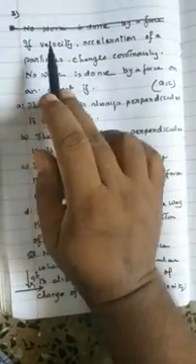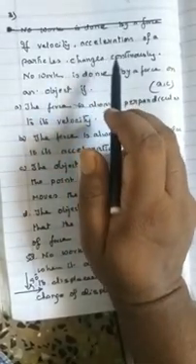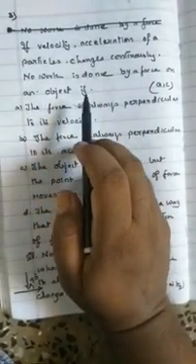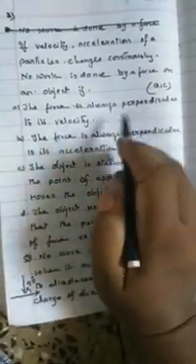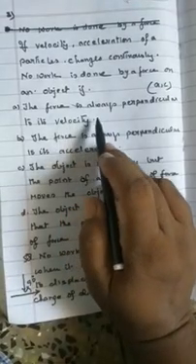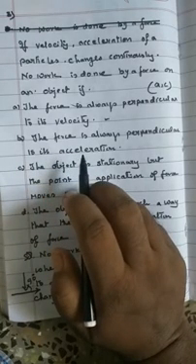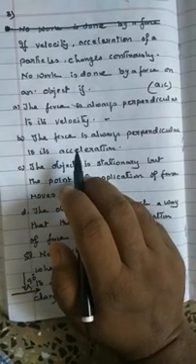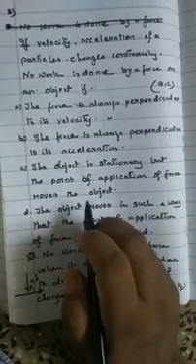And the third one: the velocity and acceleration of the particle change continuously. No work is done by the force on an object when the force is always perpendicular to its velocity. The first one is correct. And the force is always perpendicular to the acceleration? Force and acceleration should both be in the same direction, so that is not possible.